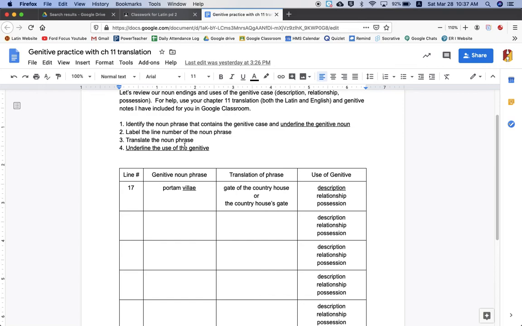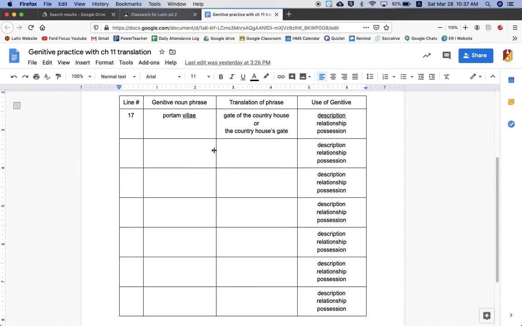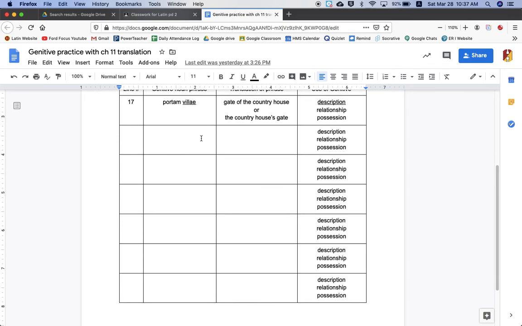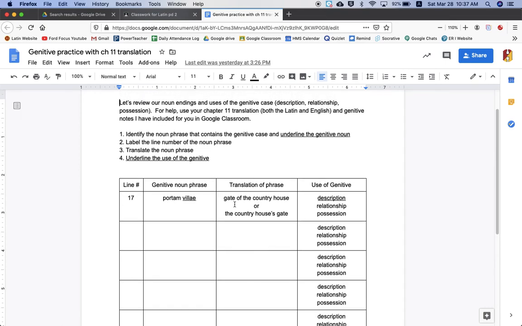So you're going to label the number of the noun phrase, the line number. You're going to translate the noun phrase and then underline the use of the genitive, which I've done down below. Okay, and so you'll notice there are 7 blanks here. The first one is the example, and you should be able to find 6 other noun phrases that have a genitive in the translation. When in doubt, look for the magical word of, and that will help you out.